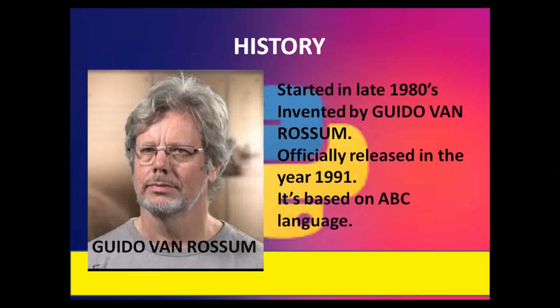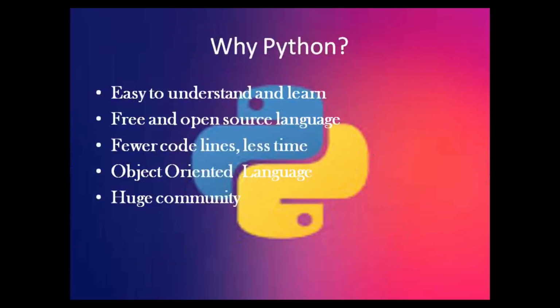Though there are a number of programming languages present like Ruby, Perl, C, C++, Java, still Python has got its own importance in the world of programming. Now let us see why do we use Python. Why Python? There are a number of programming languages you can consider. But then what is so important about Python, or what is so special about Python that you consider it?